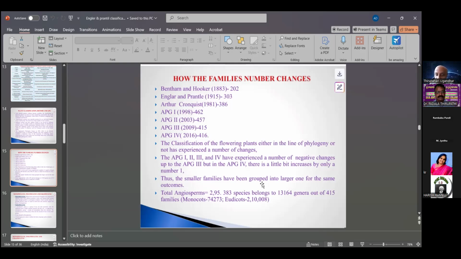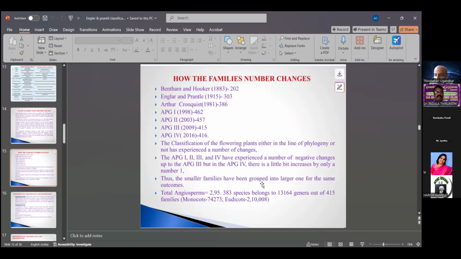The total angiosperms are 295,383 species, belonging to 13,164 genera out of 415 families. Monocots are 74,273, and dicots 210,008. This is the total number of angiosperm plants in nature. 295,383 species belong to 13,164 genera in present days.